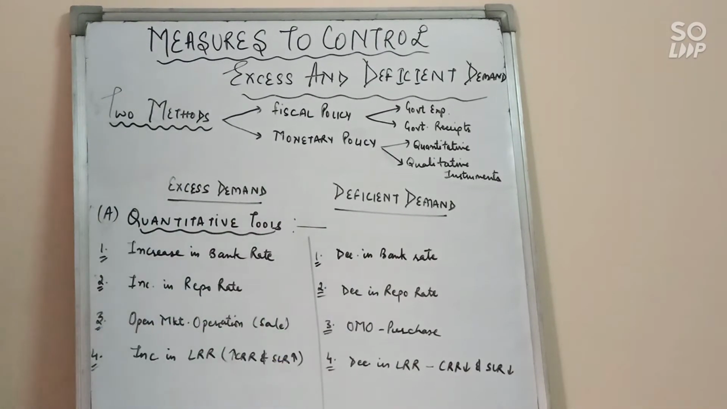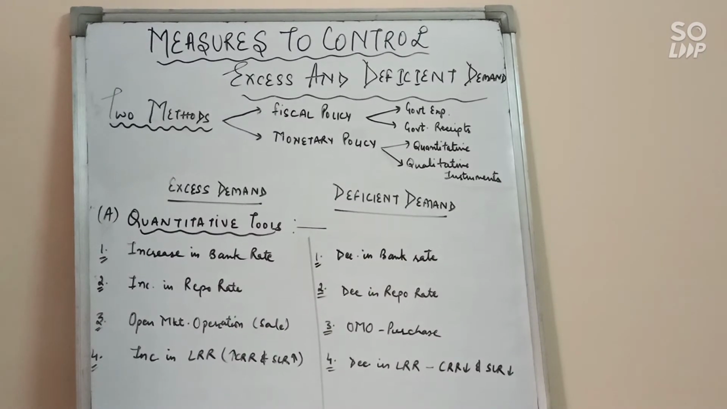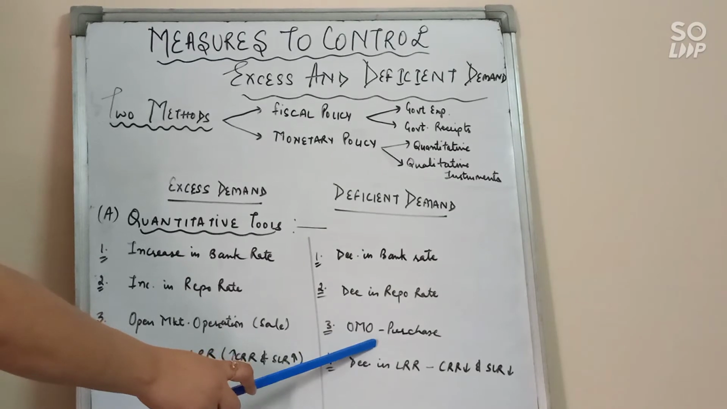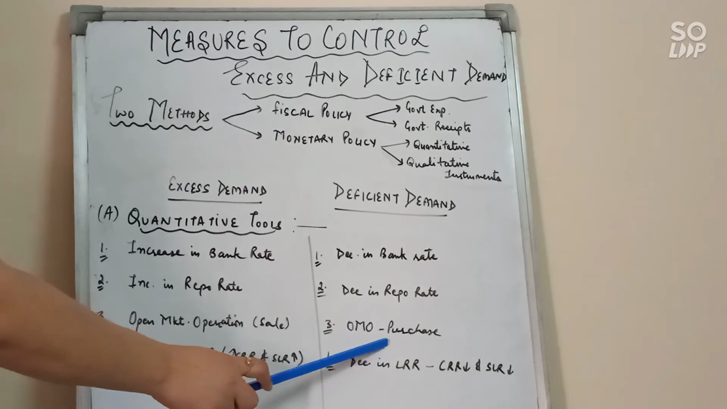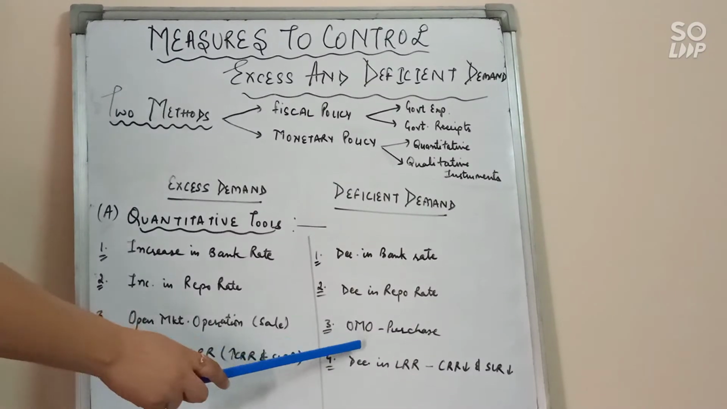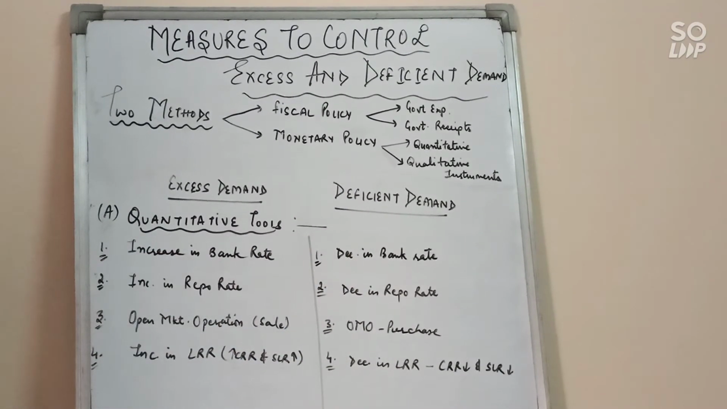And in case of deficient demand, the central bank will purchase more government securities, and automatically there will be more money supply in the economy, and it helps to increase the aggregate demand. So in this way we can correct the deflationary position in the economy.